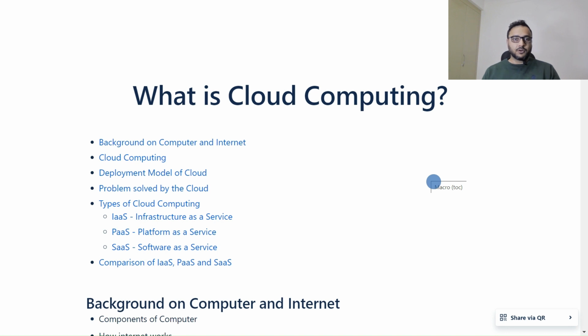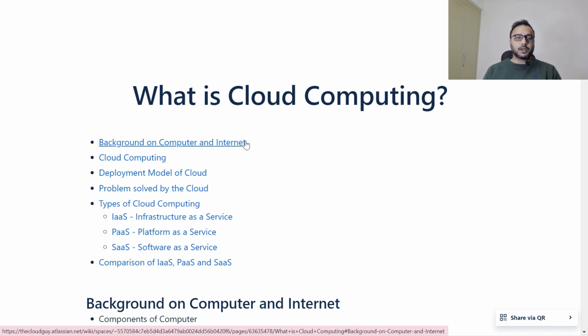So let's proceed on the topic. Before cloud computing, let's first understand the computer and the internet, how basically the computer and internet work, and after that we will move to cloud computing. These are the topics which we will cover in this video: background on computer and internet.